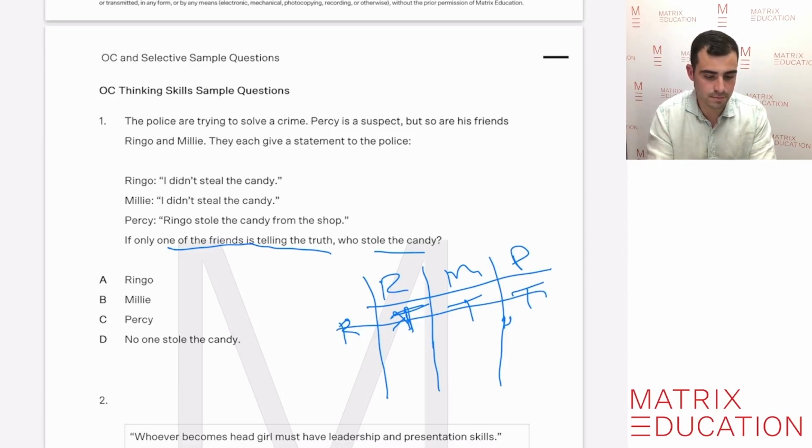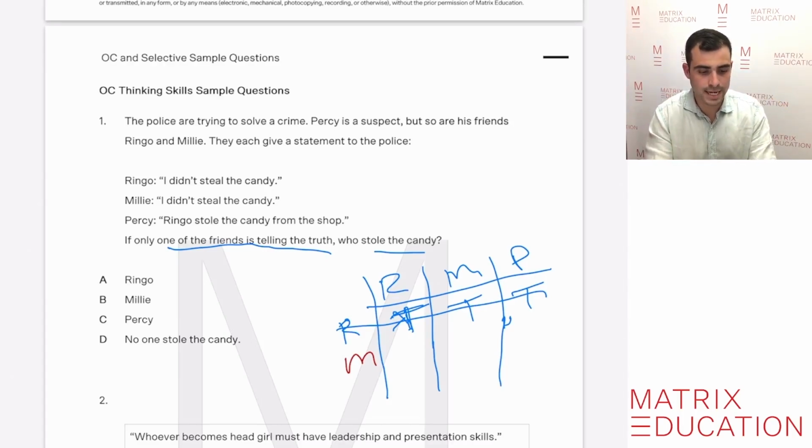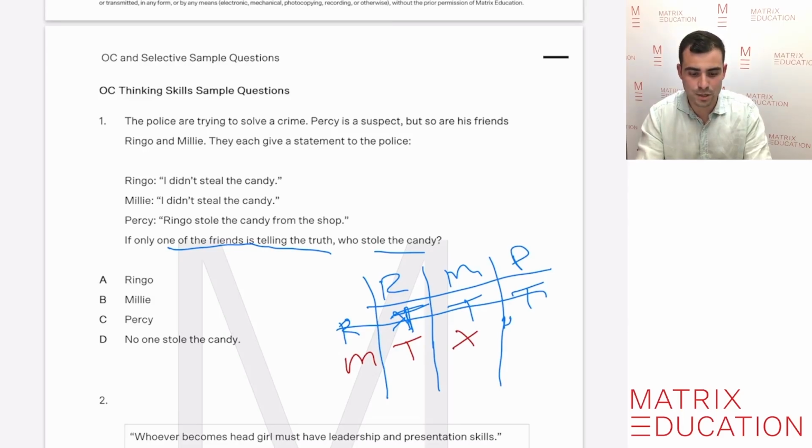Let's try Millie now. So if Millie stole the candy, let's see if they were telling the truth or not. Ringo says, I didn't steal the candy. So he's telling the truth. Millie says, I didn't. She's lying because we're saying that she did steal the candy. Percy says, Ringo stole the candy from the shop. Well, Ringo didn't steal the candy. We're saying Millie did. So that means that Percy is lying. So from what we can determine right now, Millie stole the candy because that would satisfy the formula of one person telling the truth, and that one person telling the truth would be Ringo, because he's saying he didn't.